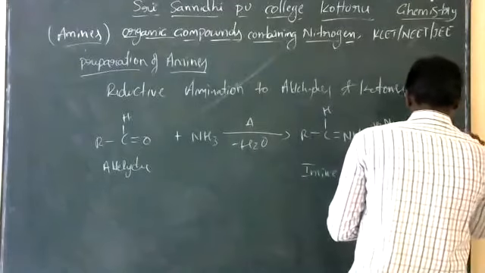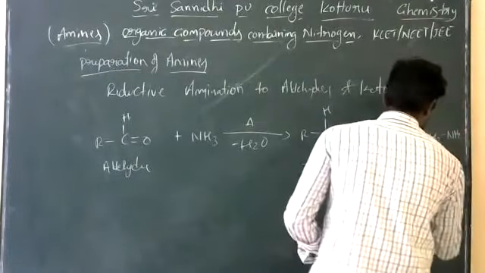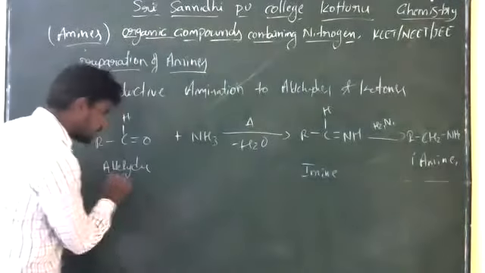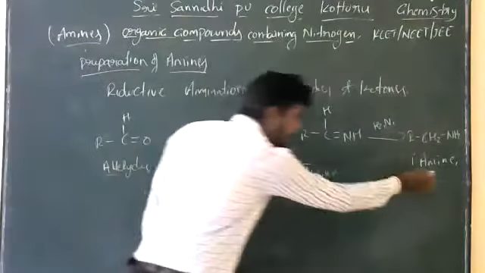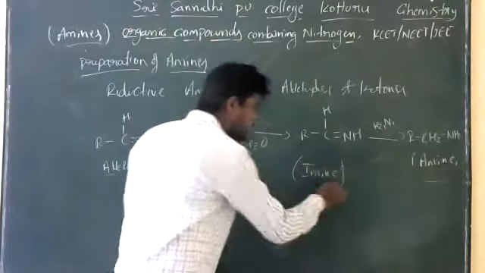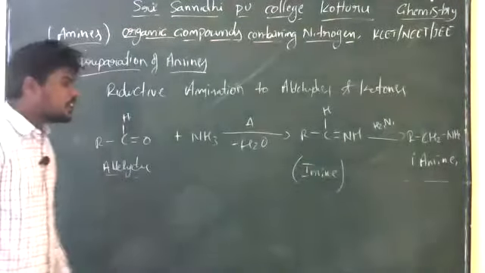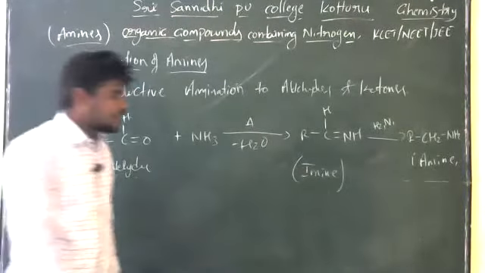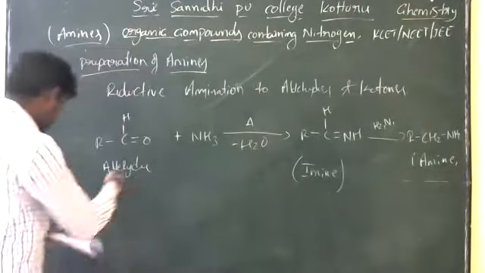So this reaction we can call reductive amination of aldehydes. Here are the aldehydes. You can convert it to primary amine. The byproduct is imine. What is the byproduct? So this compound we can call an imine. We can call it imine. Right? With the use of the ketone.